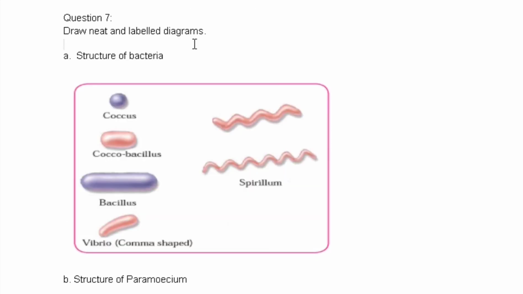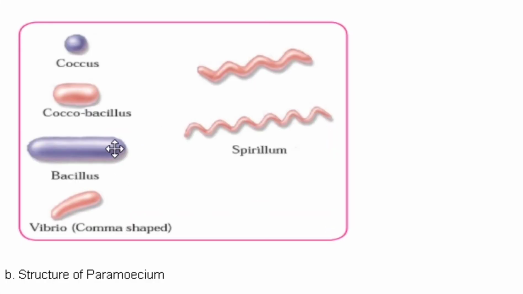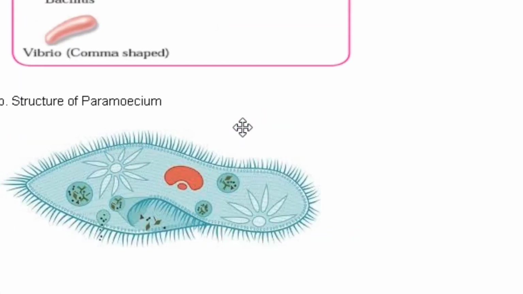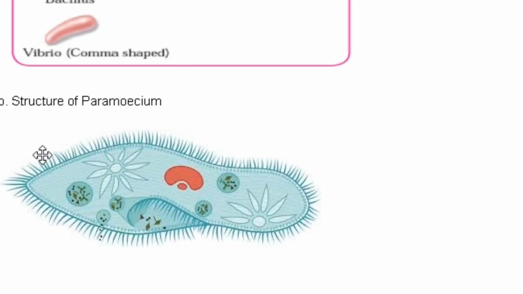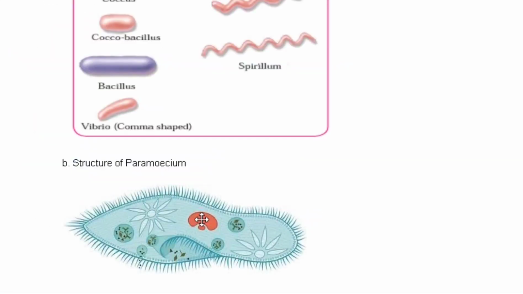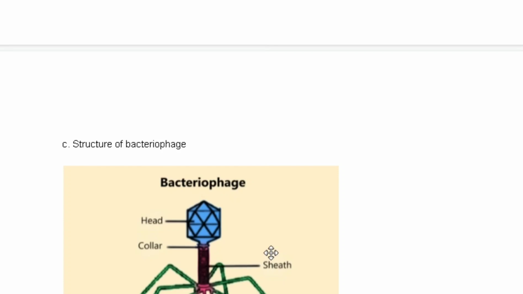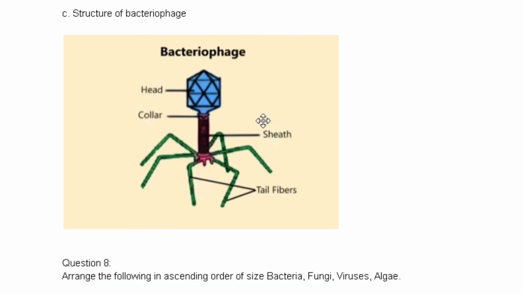Here the seventh question says, draw a neat and labelled diagram of the structure of bacteria. And these are some types of bacteria. Structure of paramecium. This is the structure of paramecium. In your textbook also there is a similar structure. You can refer to any one, whichever you find easier. Then the third one is the structure of bacteriophage.